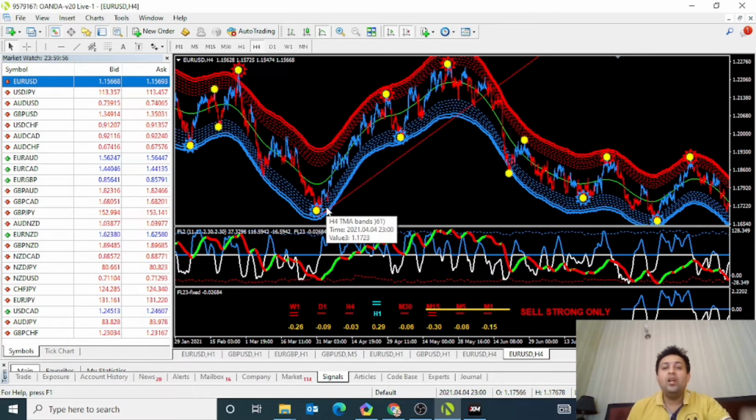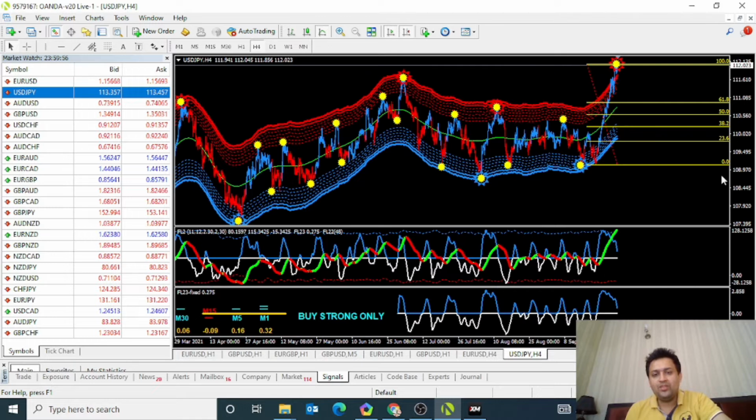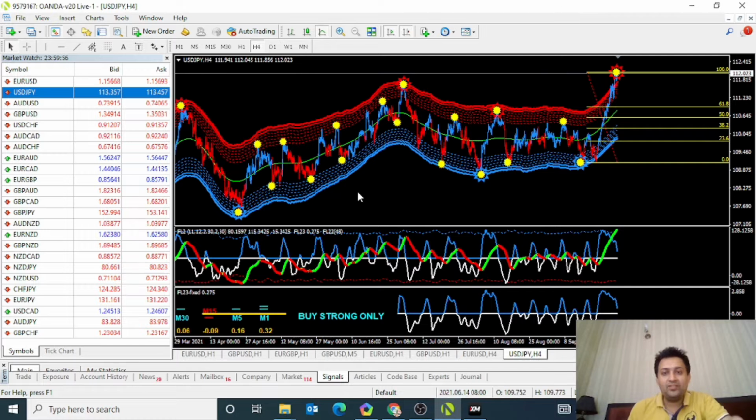Again listen, when you want to enter any kind of pair, like I attach this USD JPY here. This indicator gives you a strong signal, but this is not identifying the trend clearly.